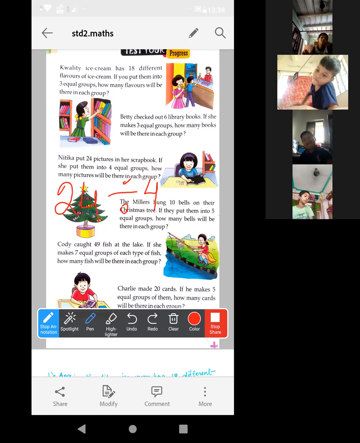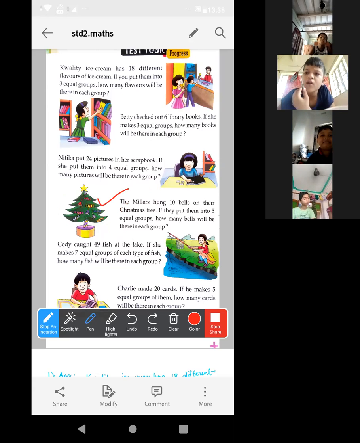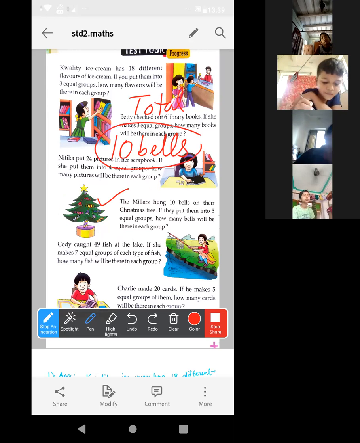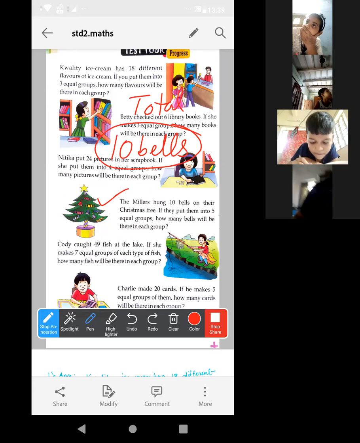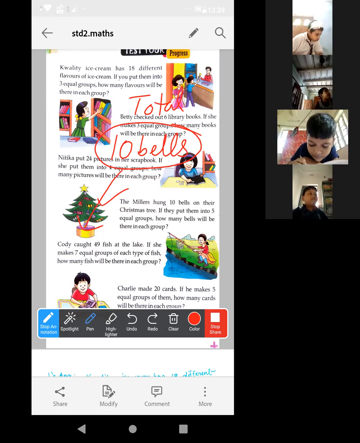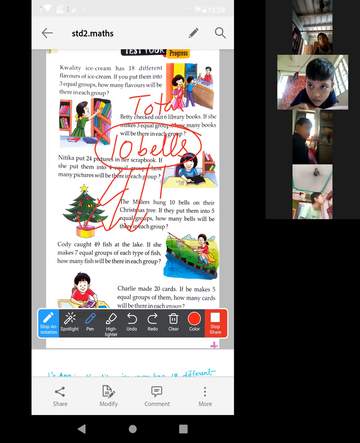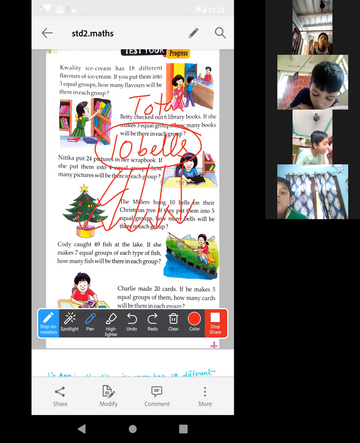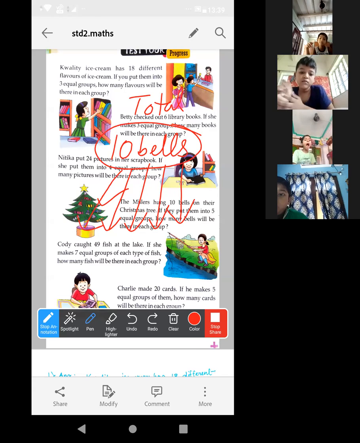Acha, now the next one, these are even easier. Look, the Millers hung 10 bells on their Christmas tree. 10 jingle bells are there, right? 10 bells in total. The Millers have to put them into 5 equal groups: first group, second group, third, fourth and fifth, okay?